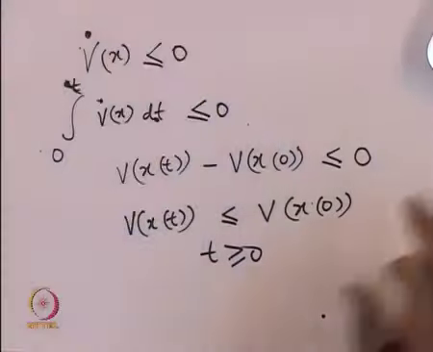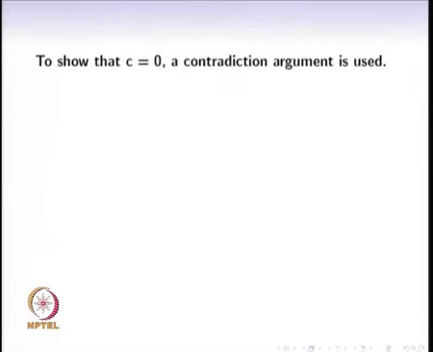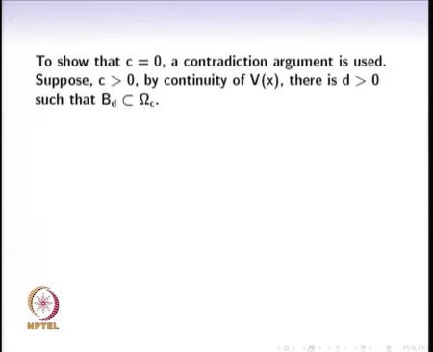So the first thing is, because v is bounded from below and since v is monotonically decreasing, a limit does exist. Suppose this limit is c. As t tends to infinity, v of x of t converges to c, and we also know that c can be non-negative only, it cannot be negative. To show that c is indeed equal to 0, we will use a contradiction argument. What is this contradiction argument? We will assume to the contrary that c is greater than 0, and then we will use continuity of v to prove that this cannot happen.